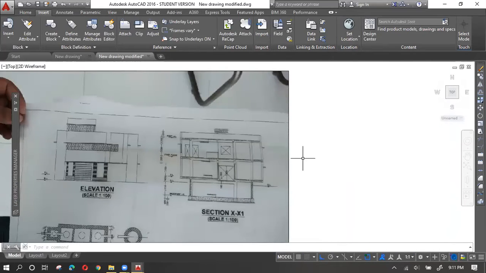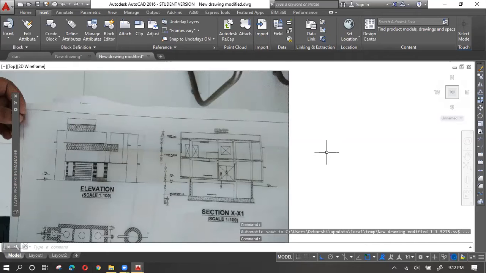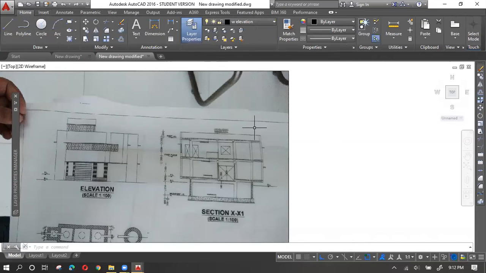So why is this useful? In many cases when we will be picking up new projects, maybe the plan or the elevation of the building is already drafted by someone else, and you are doing only the interior designing part. So for that also you have to first draft it, right? And maybe the client does not have the DWG file, that means the AutoCAD file. So you have to draft it again.